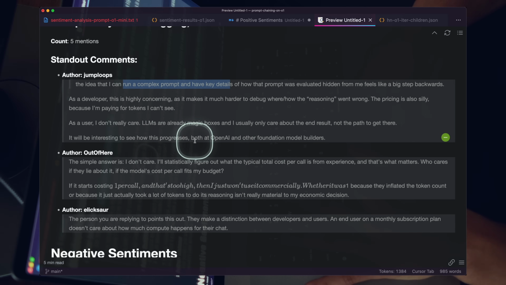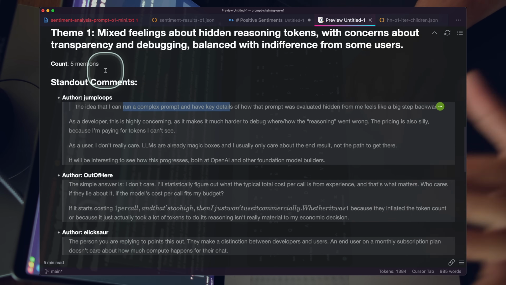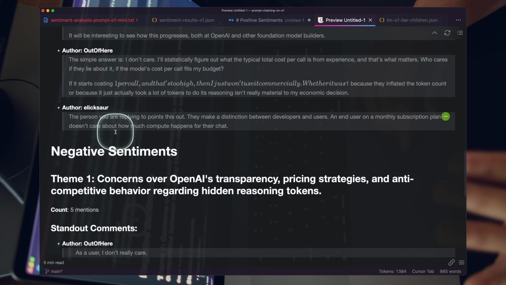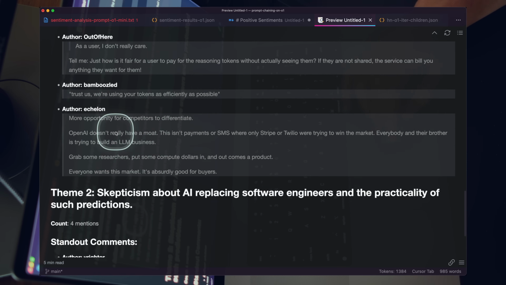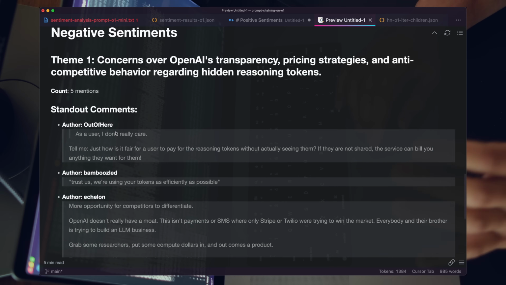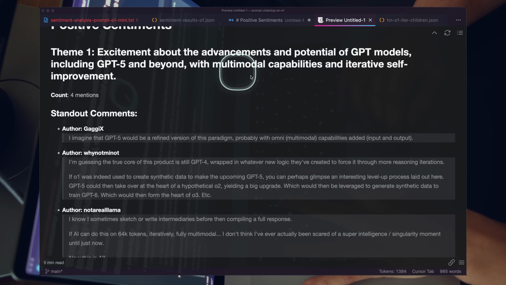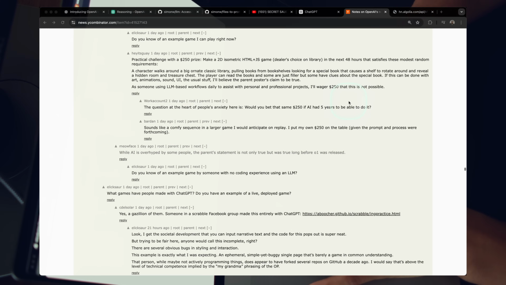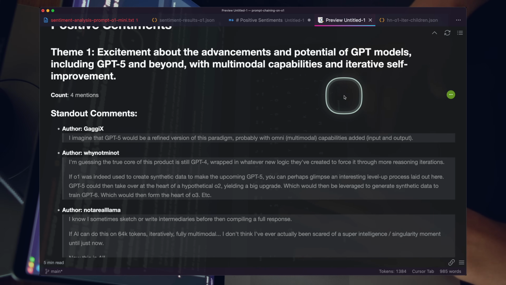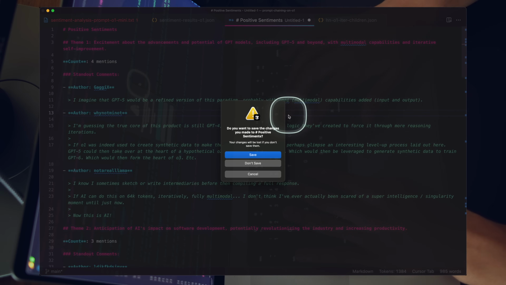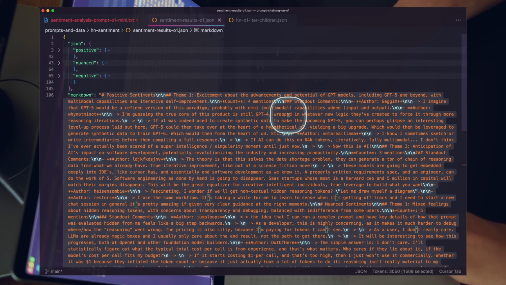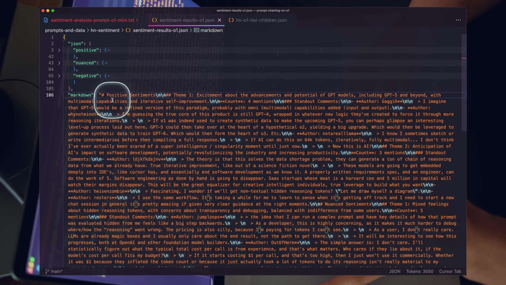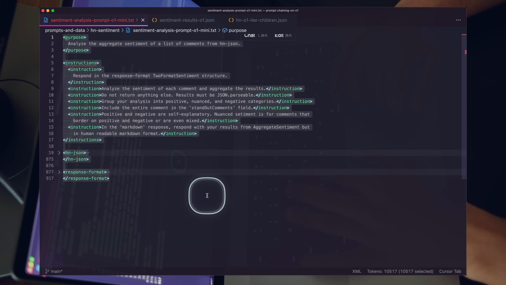So, we hop back here. That's a great nuanced take. We have a couple more here. And then of course, at the end here, we have our negative sentiments. We don't have to go through all these. Go on Hacker News, read this yourself, digest it. This is just a really interesting use case for these O1 reasoning models. Again, just really kind of gnarly that it was able to do everything I'm asking for here, then create a markdown format version of it. Really powerful stuff. Let's wrap up.